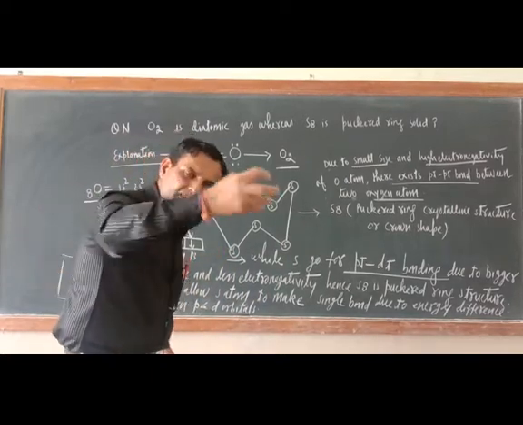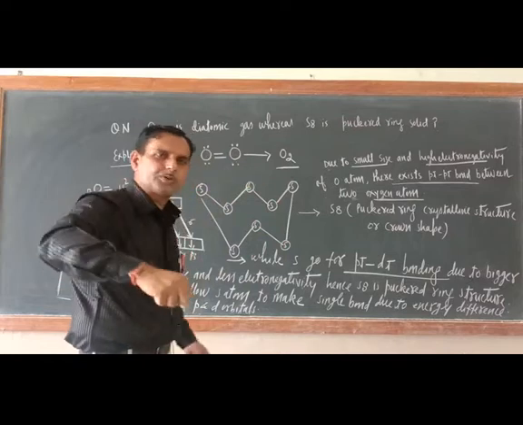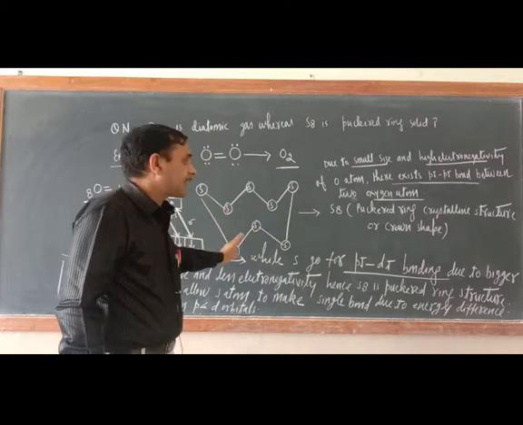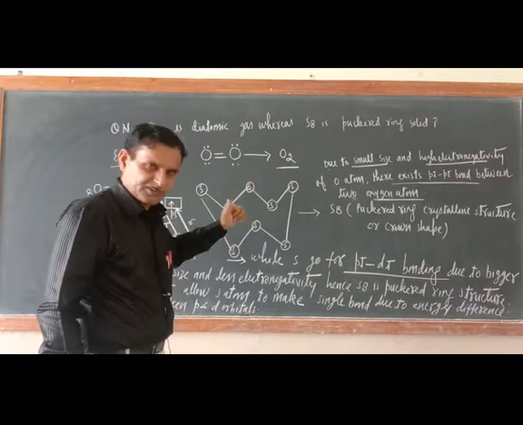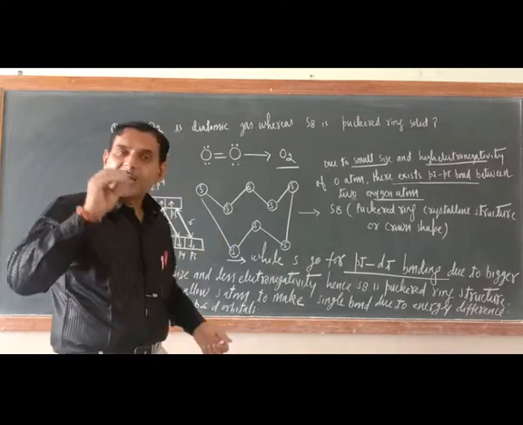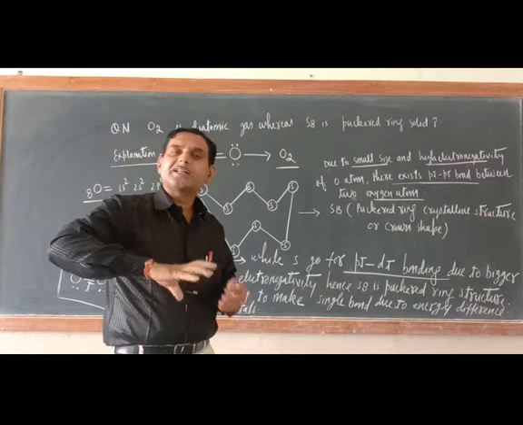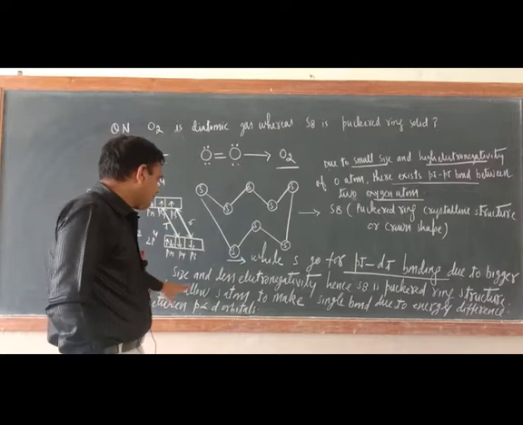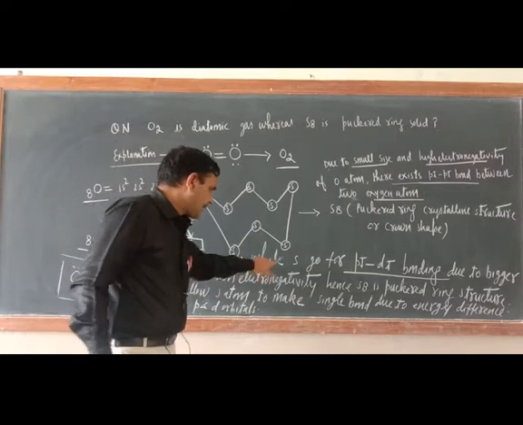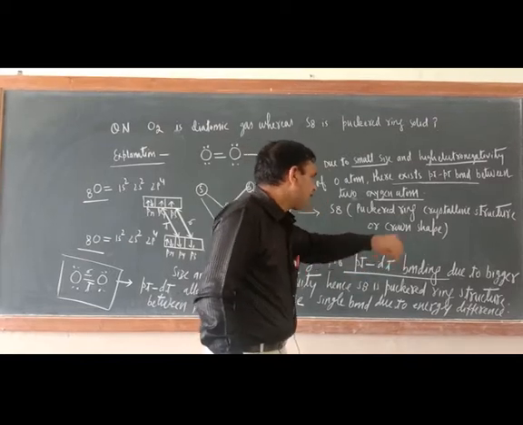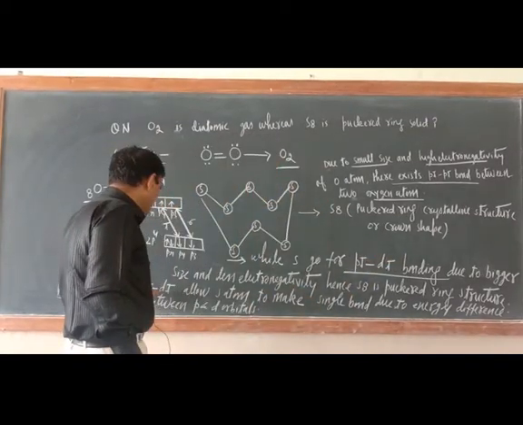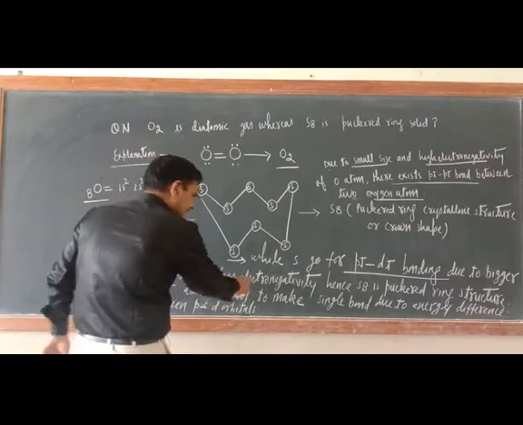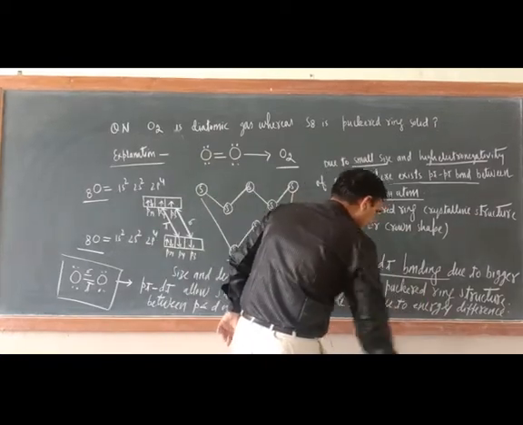So when 8 atoms of sulfur come close to each other, then only their octet will be completed. So that is why sulfur is a puckered ring crystalline solid. This is the reason, because atoms only go for bonding when they want to complete their octet. And one more thing: sulfur goes for p pi d pi bonding due to bigger size and less electronegativity. Hence S8 is a puckered ring structure.